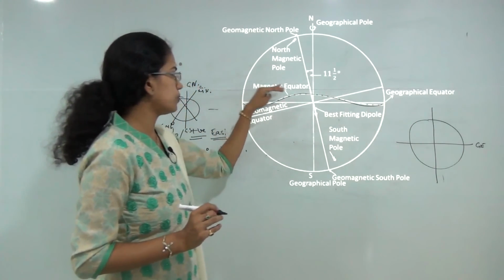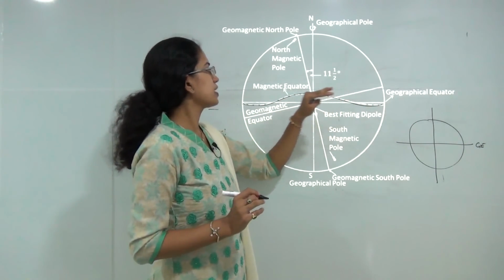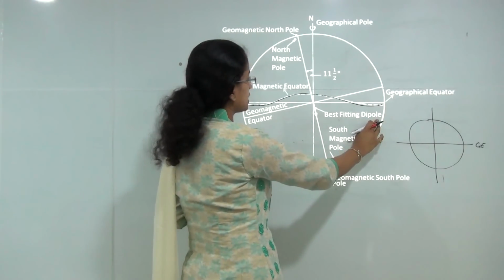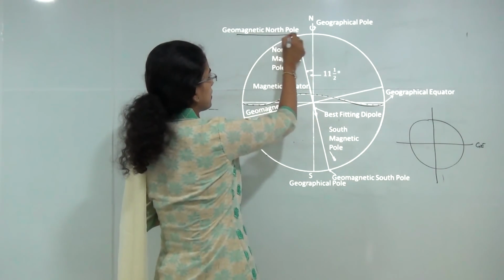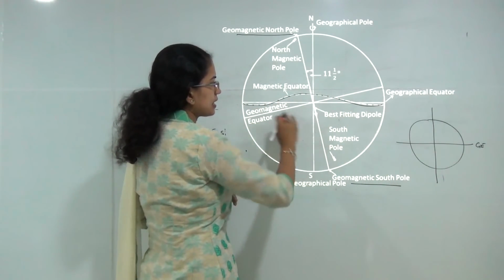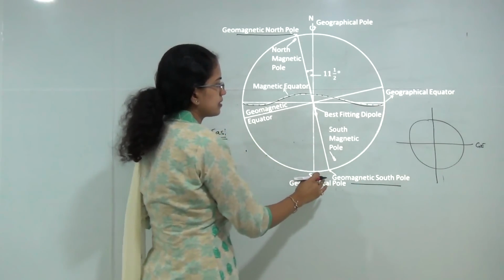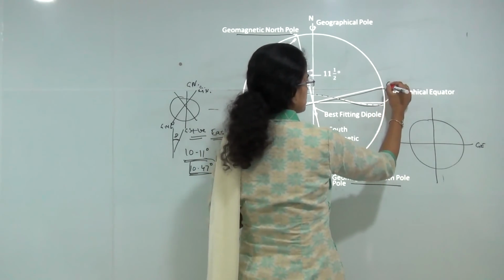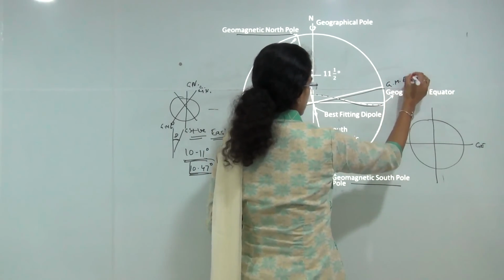And finally, you have the best fitting dipole that we have explained here. So you have the geomagnetic north pole and the geomagnetic south pole. The line that is exactly perpendicular to the geomagnetic poles would be the geomagnetic equator.